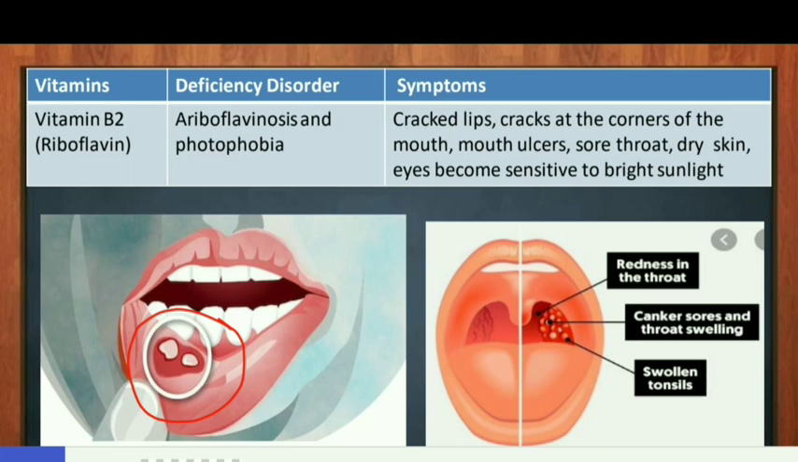Next is sore throat. Sore throat is pain anywhere in the throat. The left part shows healthy throat and the right part shows sore throat. Here you can see redness in the throat, canker sores and throat swelling and swollen tonsils.